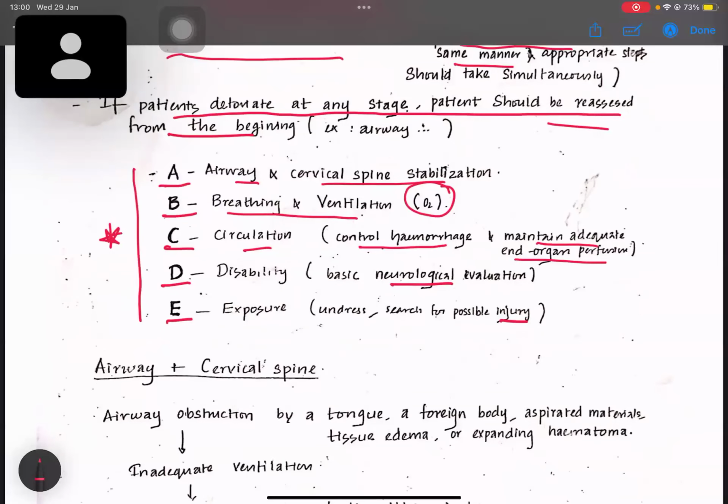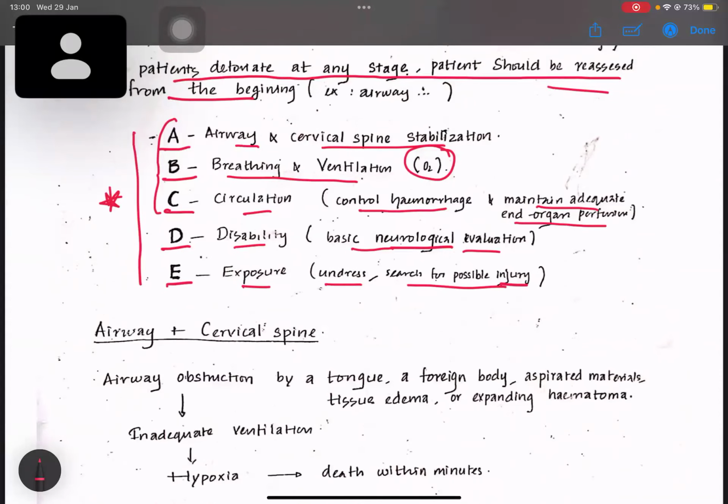And then only after assessing ABC, we look at disability, that is neurological evaluation. In a head injury patient, we have to do the basic neurological examination. It means a complete neurological examination. And then the exposure, we have to undress the patient and search for any possible injuries. There may be hidden injuries, so we have to look for them.